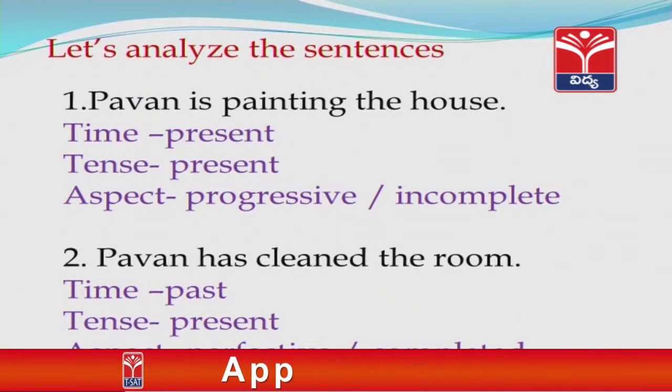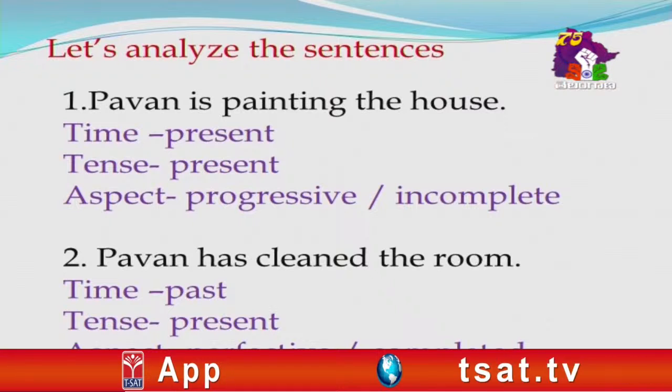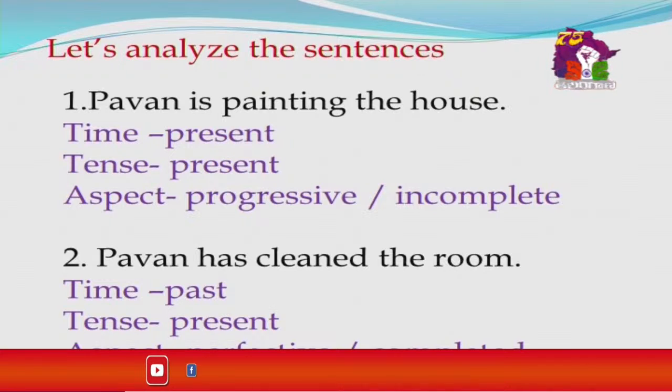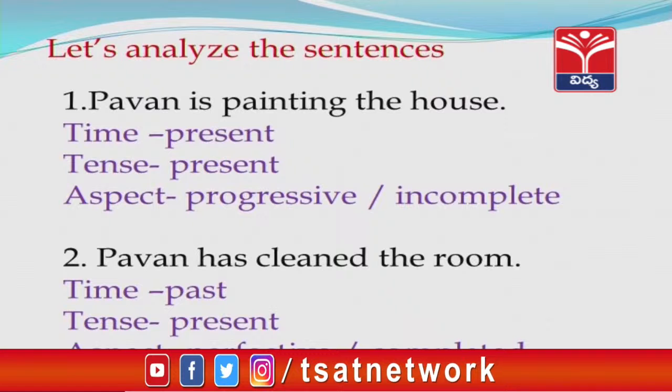In the second sentence, Pavan has cleaned the room, time is past, the action is over, whereas tense is present and the aspect is perfective or completed. So, we have come to know that there is difference between time and tense. Time is a concept, whereas tense explains how the concept of time affects the verb form.